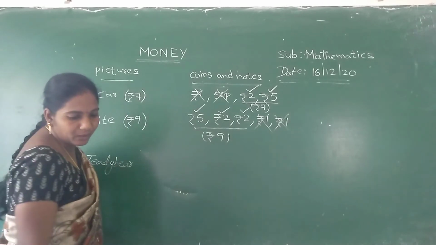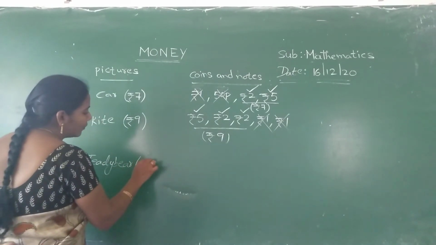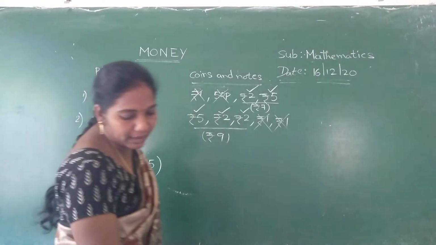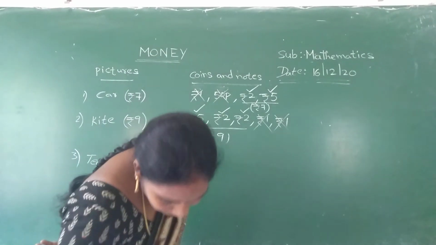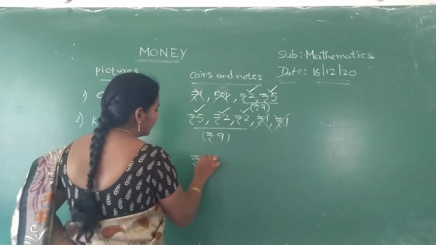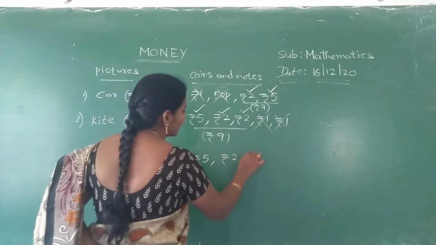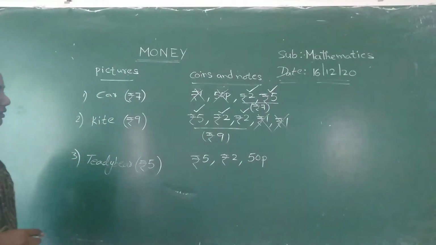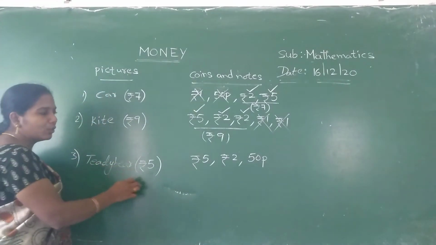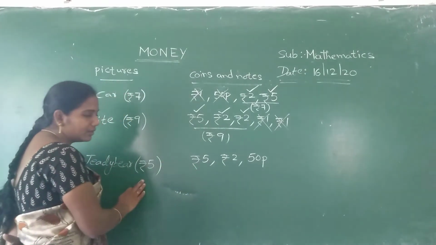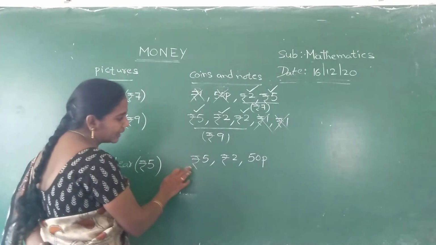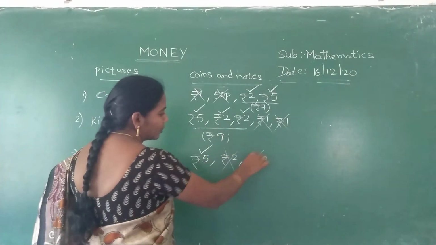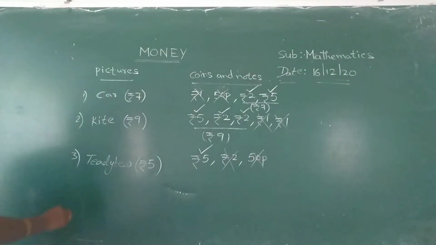The teddy bear is given, Nana. Its cost is 5 rupees. What is the cost of the teddy bear? 5 rupees. So they gave a 5 rupees coin, a 2 rupees coin and a 50 paise coin. Okay? So how much money do you want from here? You want just 5 rupees. So the 5 rupees coin is already there. So keep a right mark on that and cancel the other 2 coins. Okay, Nana?